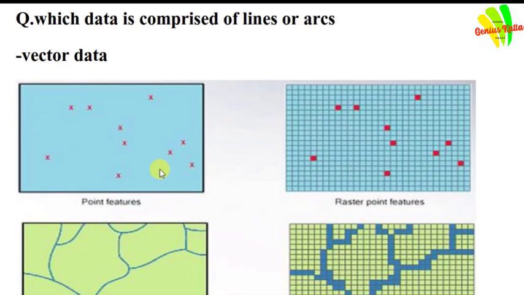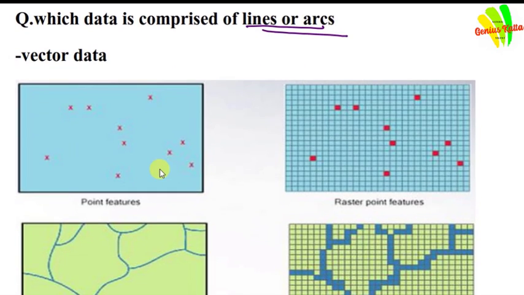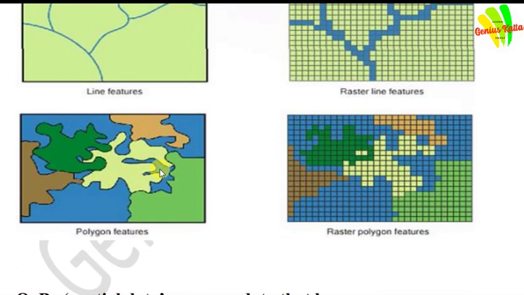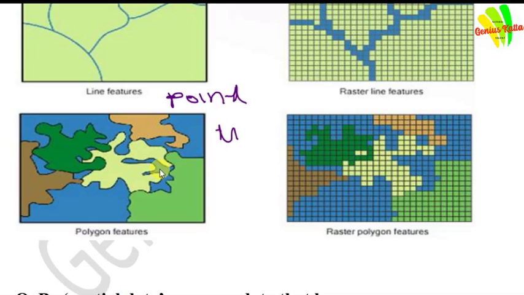Next question: which data is comprised of lines or arcs? The answer is vector data. Friends, in GIS there are two spatial data types, raster data and vector data. In raster data, the data is in pixel format, but in vector data it is in shapefile or layer, with point features, line features and polygon features.